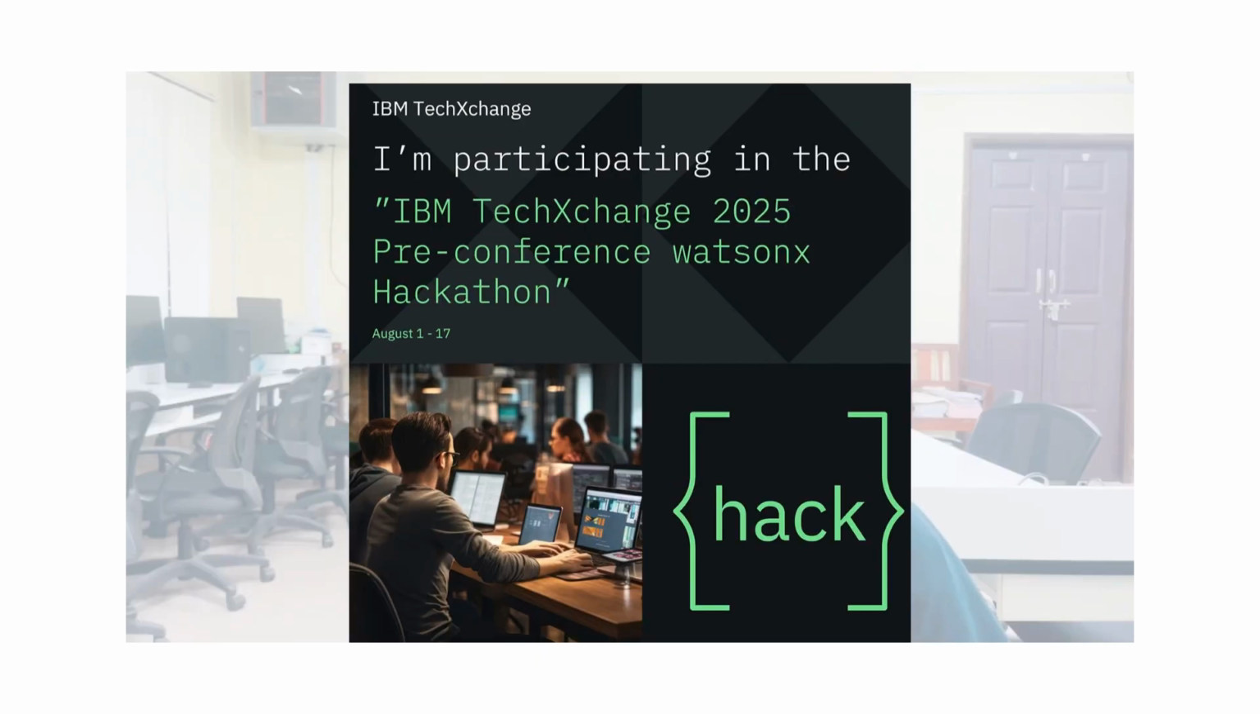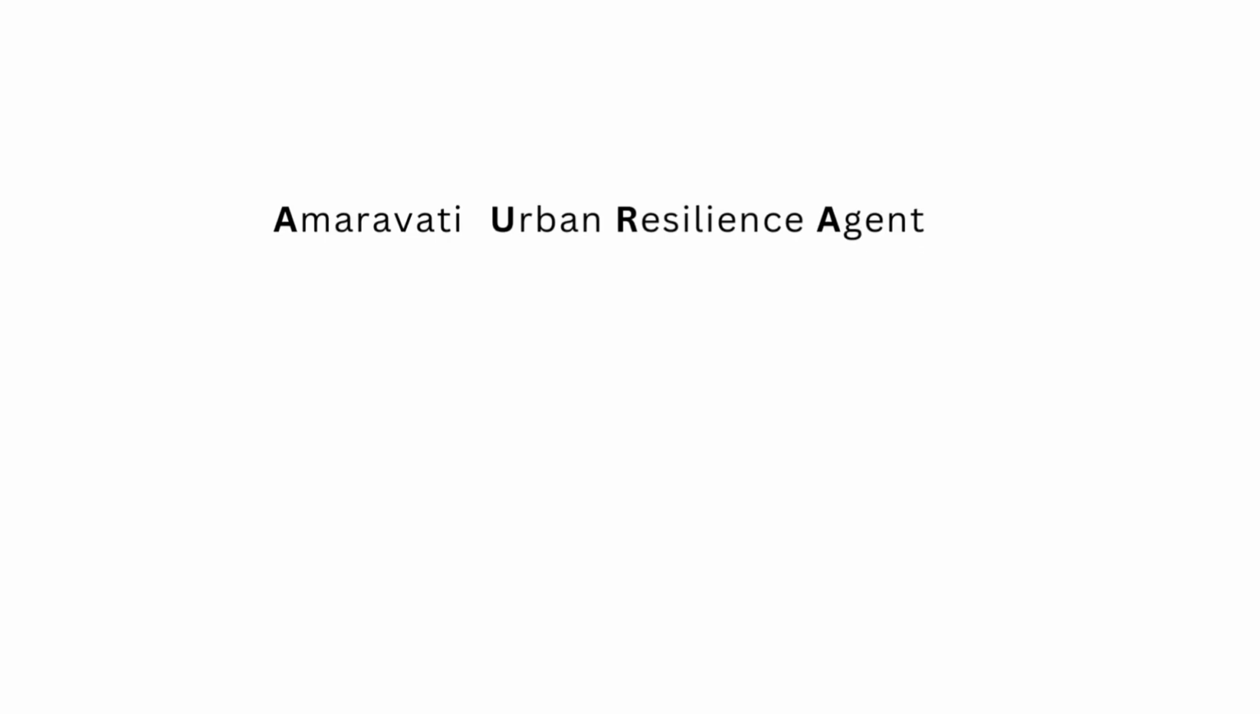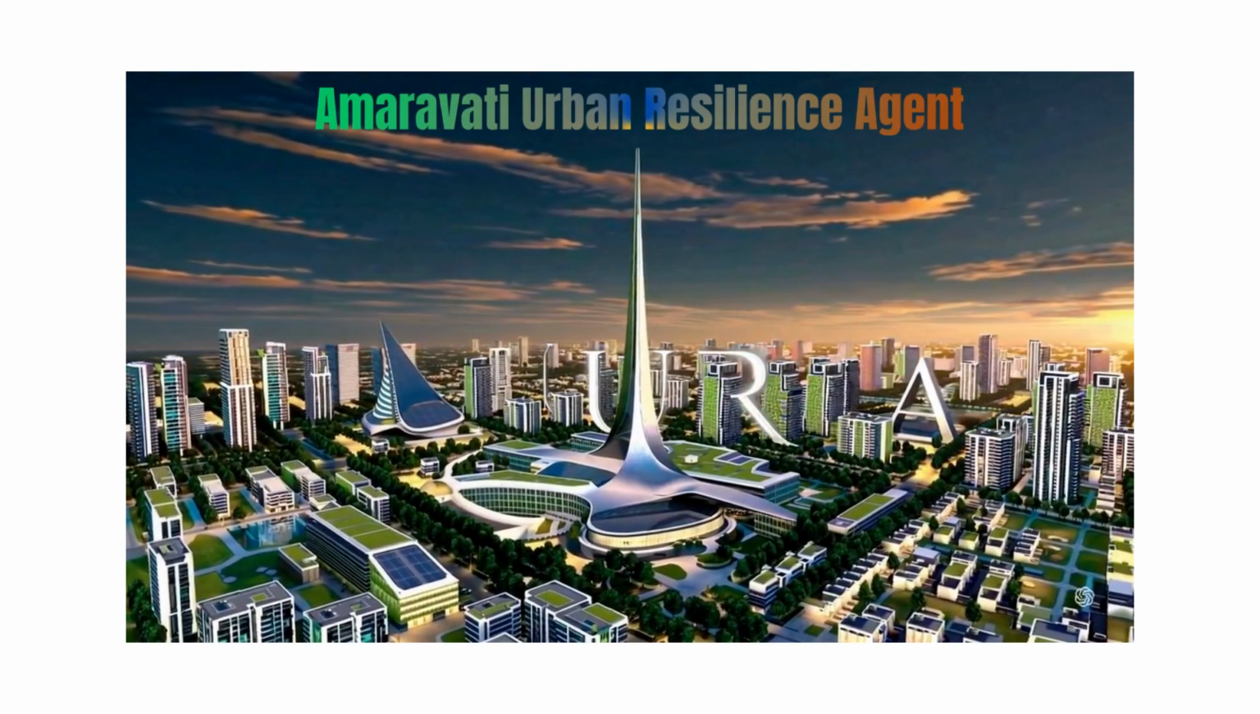This video is about a project for IBM TechXchange Hackathon on the theme of sustainable cities. The core concept is creating an AI agentic environment that helps users easily access city information and generate reports on work progress. Project A.U.R.A, Amaravati Urban Resilience Agent, is conceptualized as more than just a management system. It is the digital life force of Amaravati.